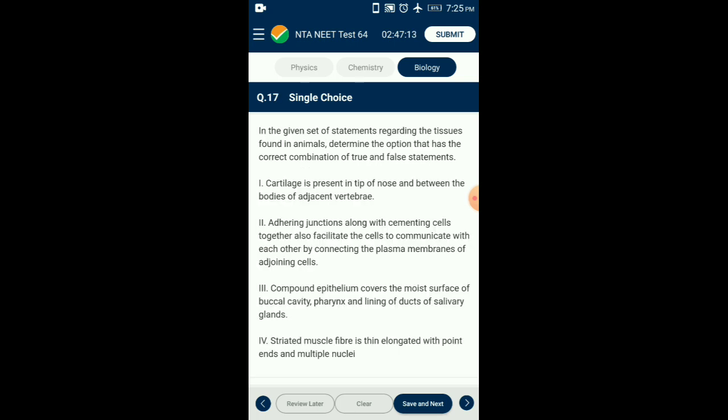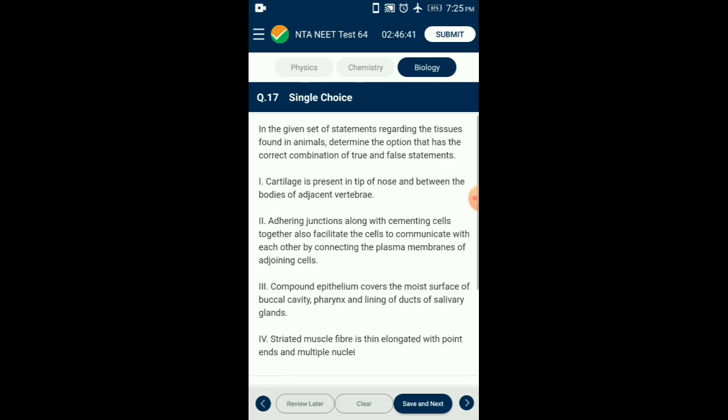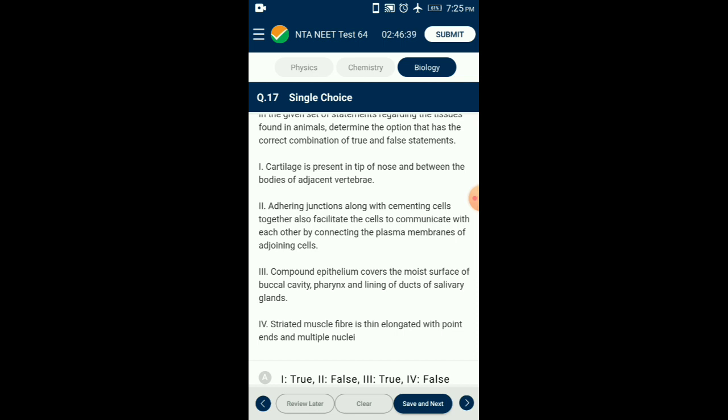Question number 17. In the given set of statements regarding the tissue found in animals, determine the option that has the correct combination of true and false statements. Here four statements are given. First, cartilage is present in the tip of nose, outer ear, joints, between adjacent bones of the vertebral column, limbs and hands in adults. Second, adhering junctions perform cementing to keep neighboring cells together.